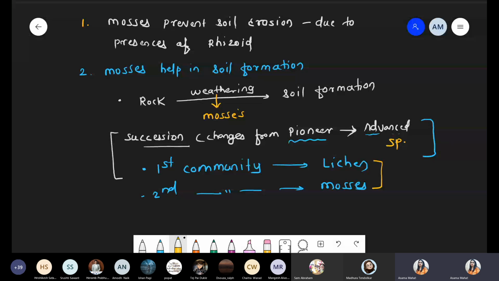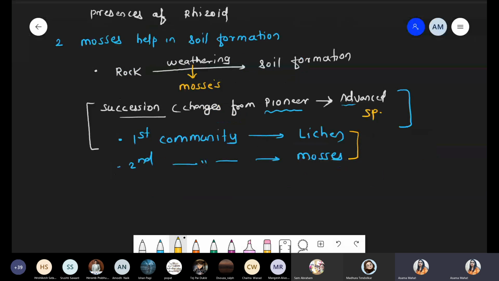SP dot species. So now what happened? We already discussed in biological classification. First community, that is lichen. Second community, that is mosses. And what is their common function? Both of them initiate soil formation.